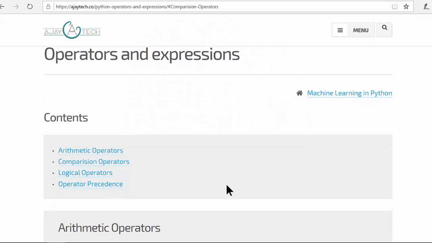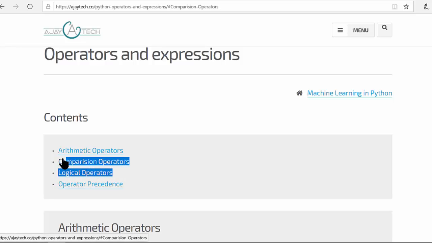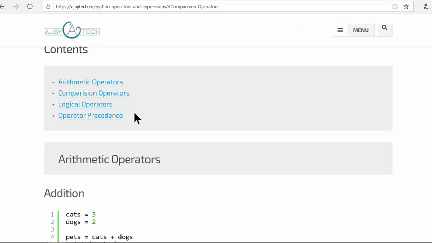Alright, so what do we have next? We have finished the logical operators, comparison operators, and arithmetic operators, and then we are left with operator precedence. So what is operator precedence?